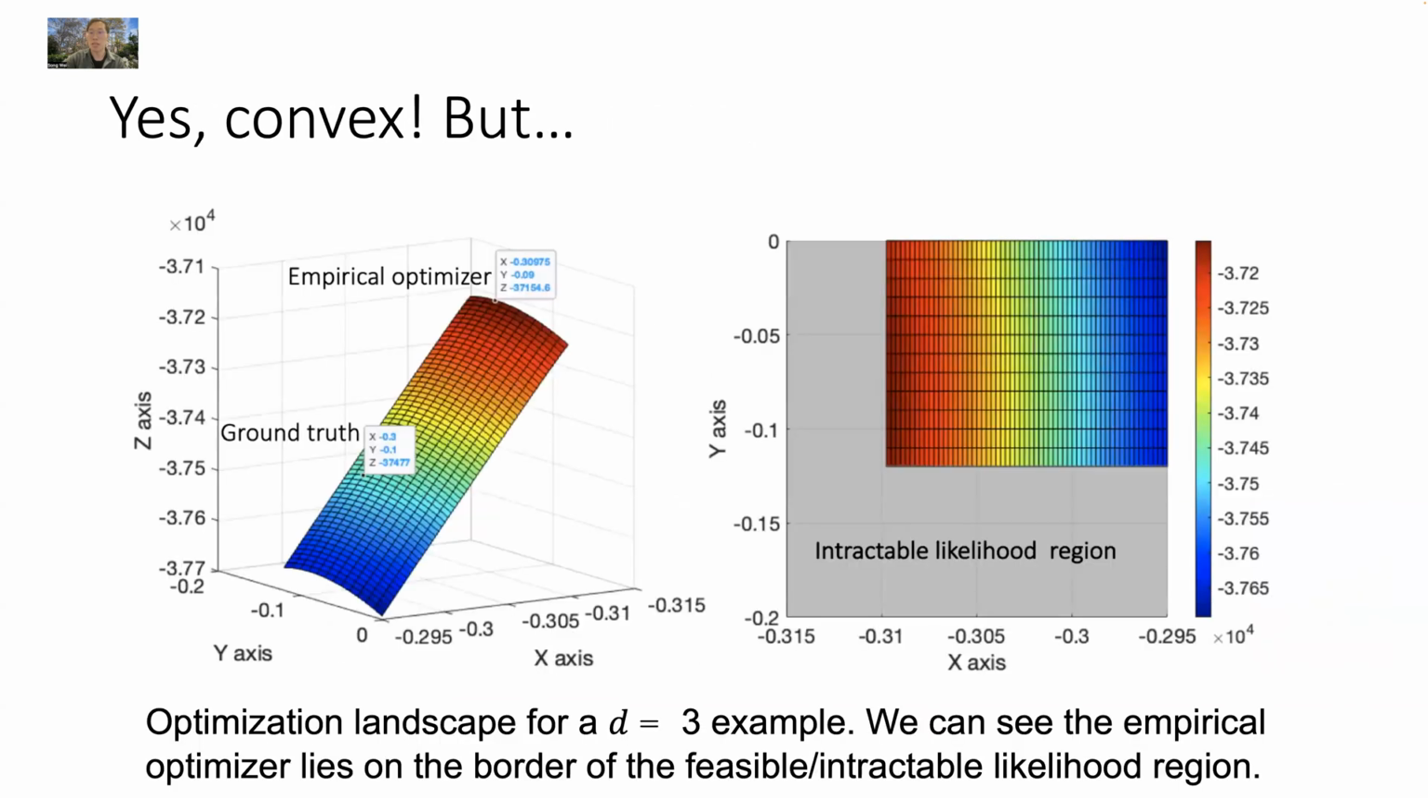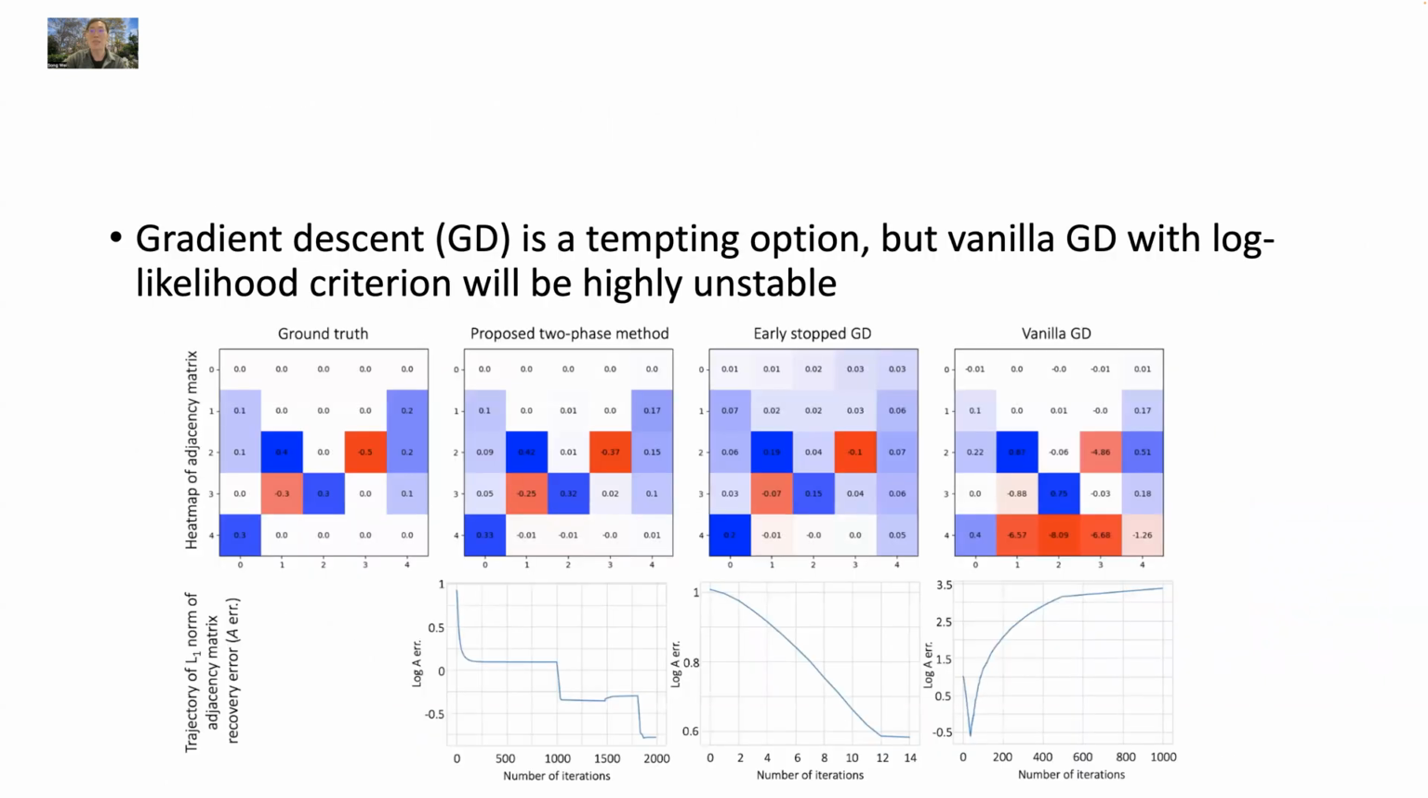To make things even worse, the empirical optimizer lies on the border of the feasible region and it poses a challenge to the tempting gradient-based method. As verified by the fourth column, gradient descent with log likelihood as stopping criterion typically fails to recover the interactions among the events.